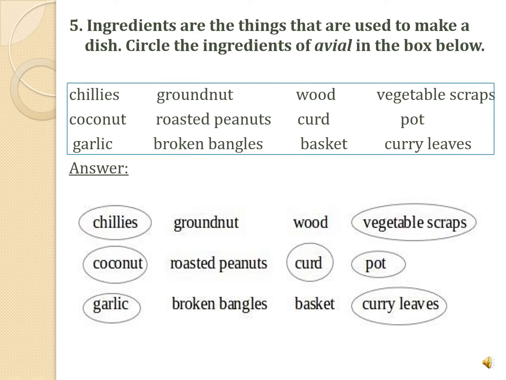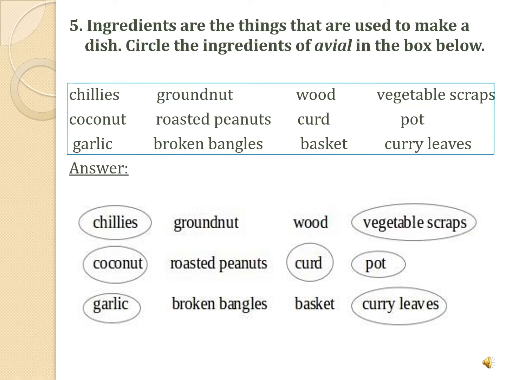Comes pot. Yes, he used a pot to cook vegetables. Without that, how would he cook? Next, garlic. Yes, garlic and chilies used together and made a paste. Then comes broken bangles. Now, do you use bangles in making a dish? No, bangles are used as jewelry. Next comes basket. Used basket? No. Then last, curry leaves. Yes, he decorated the dish with curry leaves. So these were the ingredients he used in making avial.